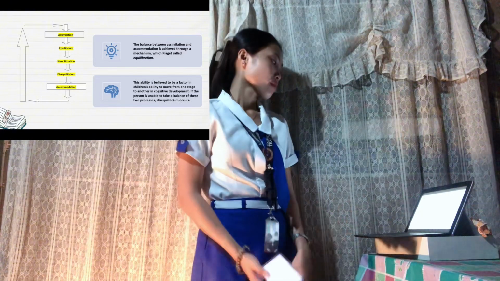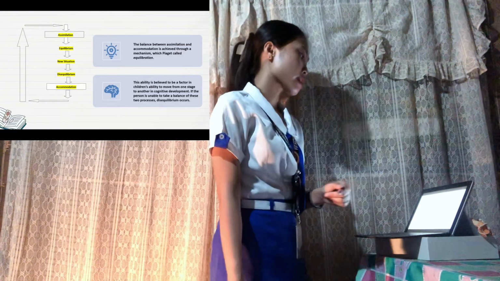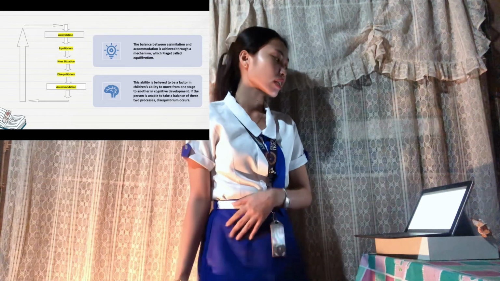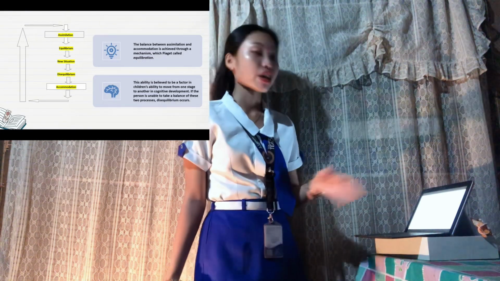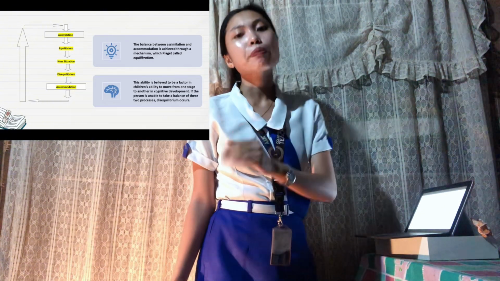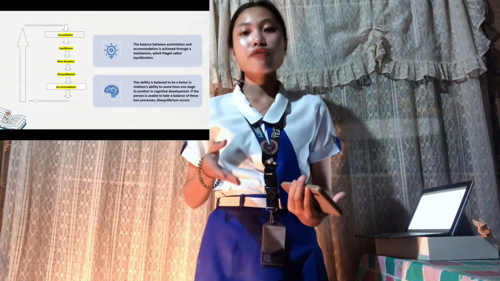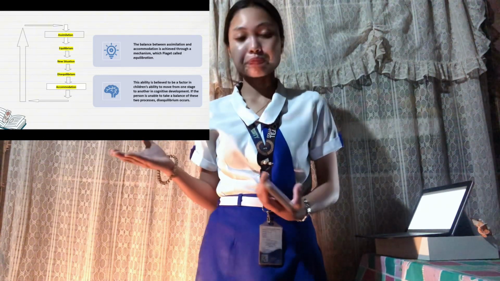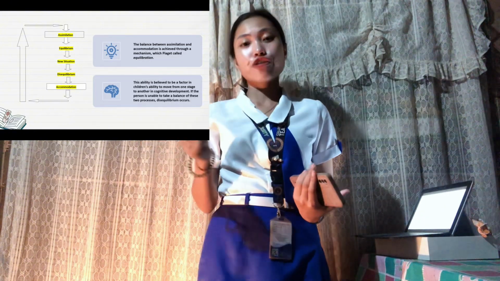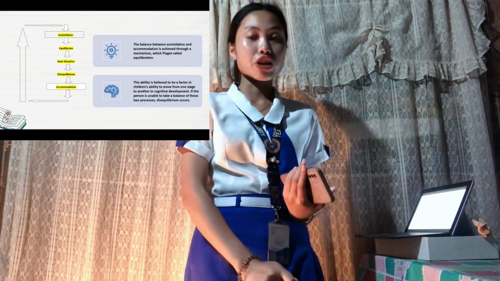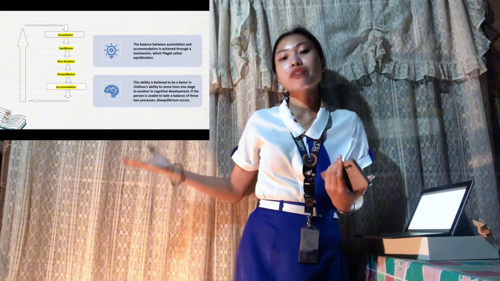Next slide, we have this figure. So, equilibration. So, it is a balance between assimilation and accommodation, and it is achieved through a mechanism, meaning equilibration. So, muna siyang process of balancing assimilation and accommodation to achieve a state of cognitive harmony. So, it is a process of balancing assimilation and accommodation. It's like a mental seesaw. So, you know seesaw, right?